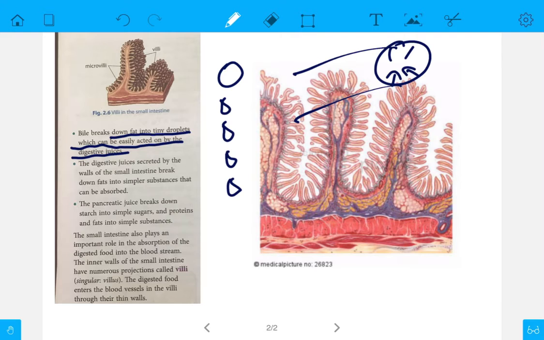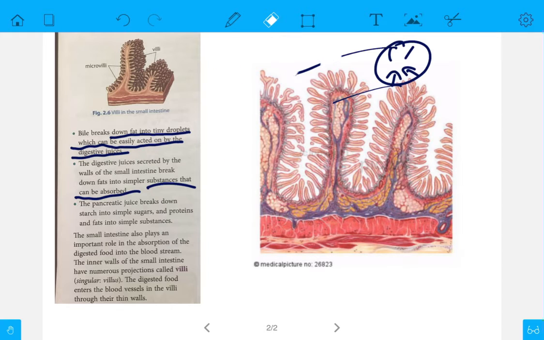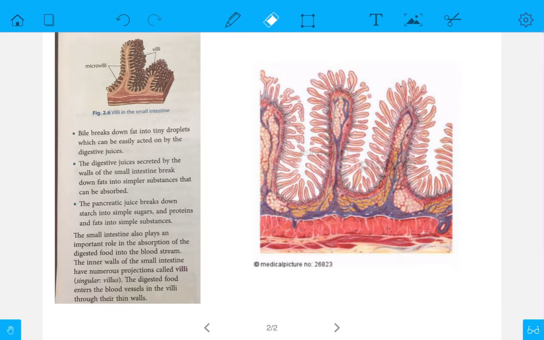The juice secreted by the wall of the small intestine breaks down fats into simpler substances that can be absorbed. Now we have all understood that all these substances, carbohydrates and fats, have to be converted into simpler substances so that they can be absorbed by the blood, right?